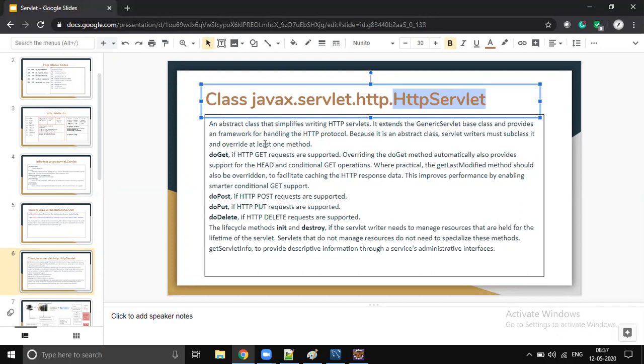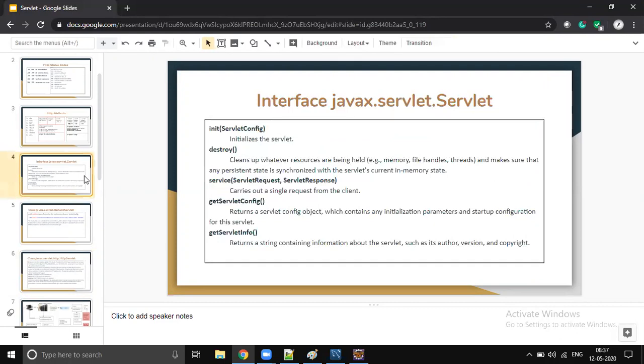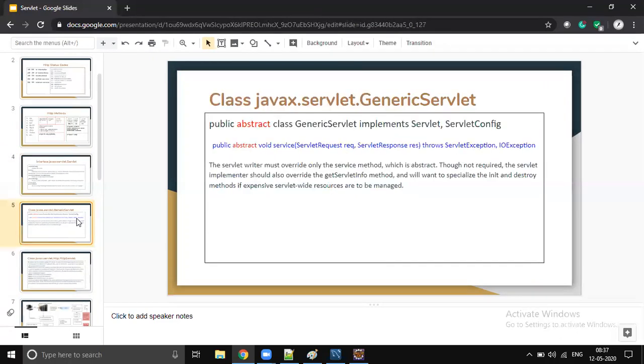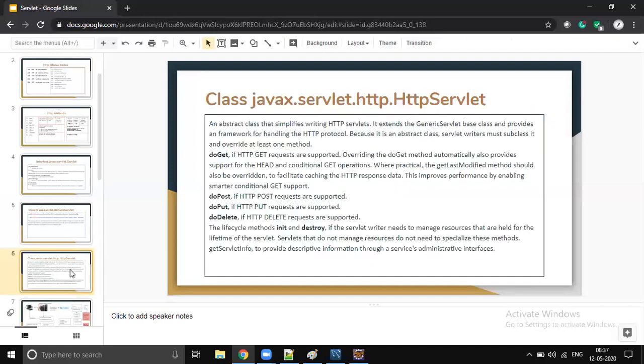First, Servlet is an interface, so every method is abstract. GenericServlet is an abstract class because it has one abstract method. But when it comes to HttpServlet, there are no abstract methods,